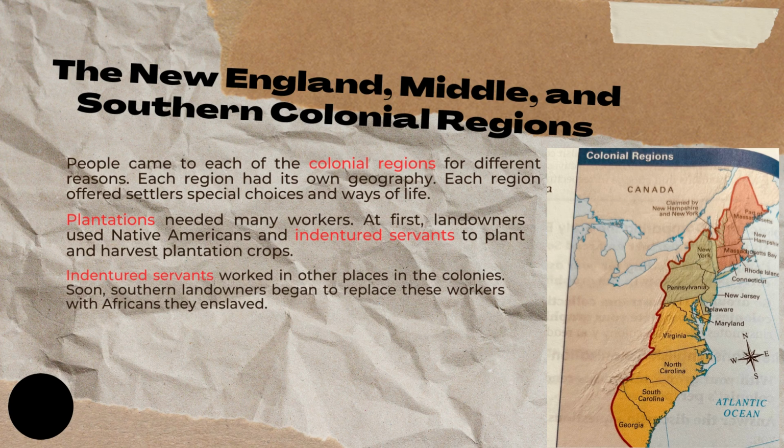Landowners used Native Americans and indentured servants to plant and harvest plantation crops. Indentured servants worked in other places in the colonies. Soon, southern landowners began to replace these workers with Africans they enslaved.